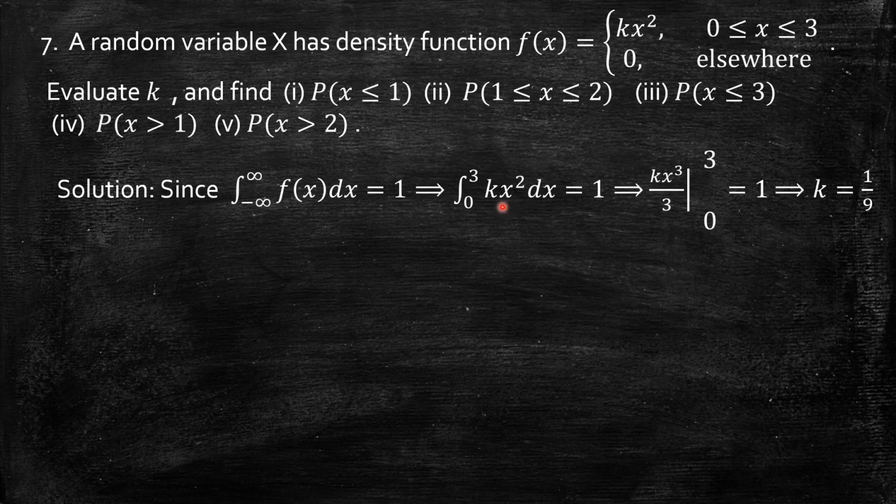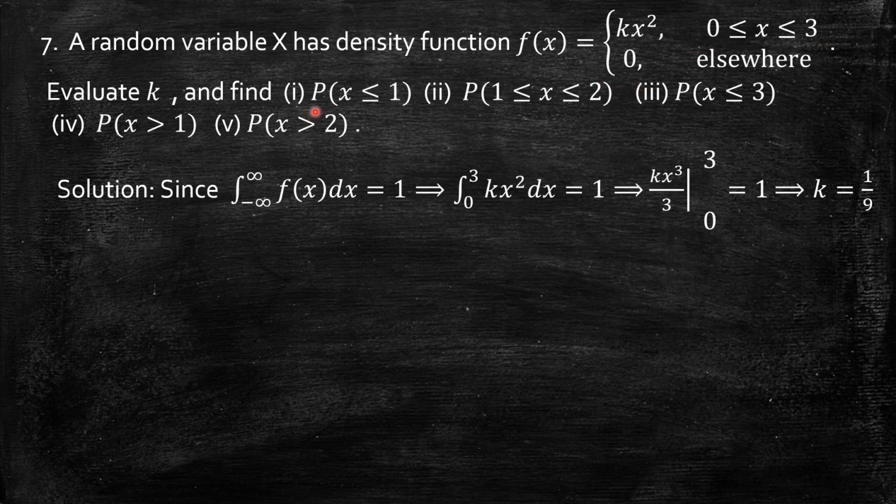So integrate kx square. The integral of x square is x cube by 3, so kx cube by 3. Apply the limits: upper limit 3 cube, 27 by 3, is 9k, minus the lower limit, which anyhow is 0, it vanishes. So 9k equal to 1 means k equal to 1 by 9. Thereby I can say the PDF is nothing but 1 by 9 times x square, or x square by 9 in the interval 0 to 3, elsewhere it is 0.